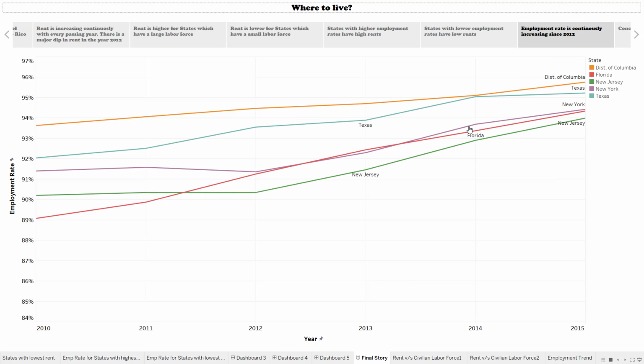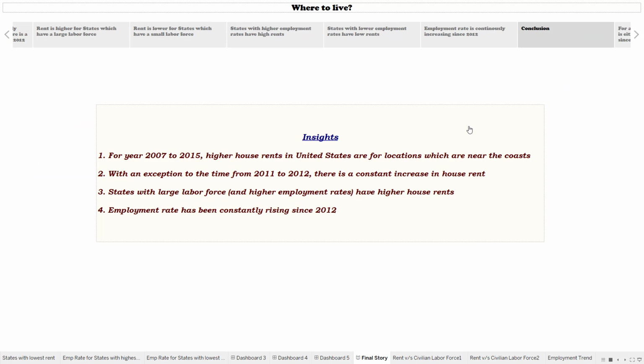The trend line shows that the employment rate is continuously increasing over the years. Hence, we can conclude that even though the housing rents have increased over the years, the employment rate has also increased significantly. This is definitely a sign of relief.